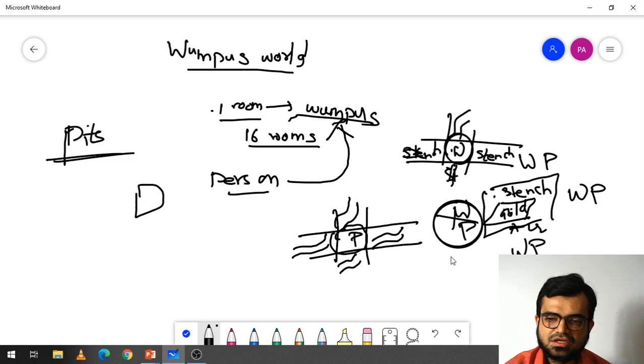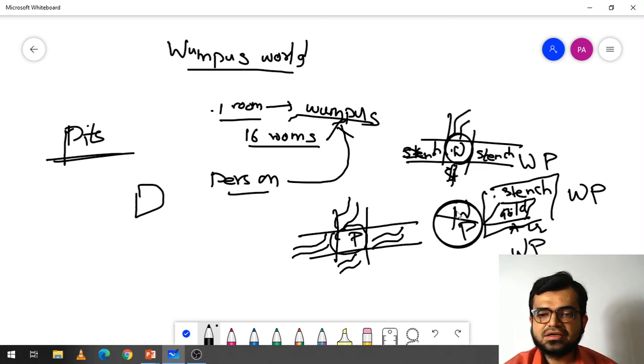So I repeat, there is a cave in which 16 rooms are available, and among the 16 rooms, in one room only the Wampus will be there. So we have to make sure that we shouldn't enter that room. Okay, how can you identify that the Wampus will be in any of the rooms? Besides the room where the Wampus is, in the adjacent rooms, a stench smell, a dirty smell will come, in the adjacent rooms of the Wampus where the Wampus is located.